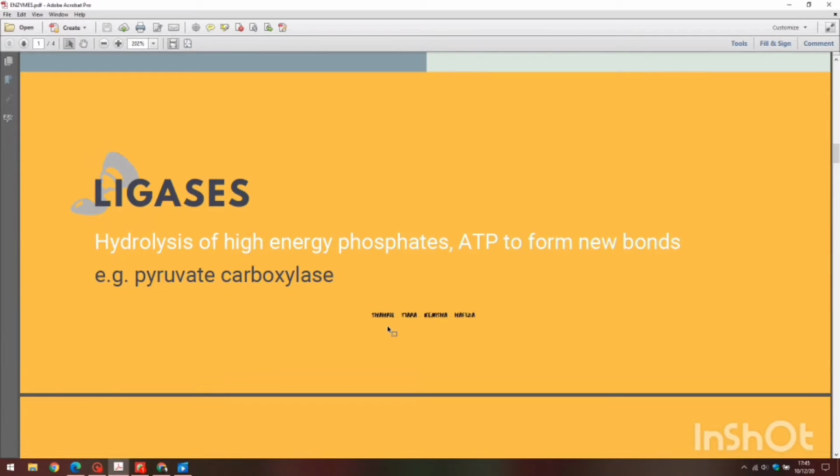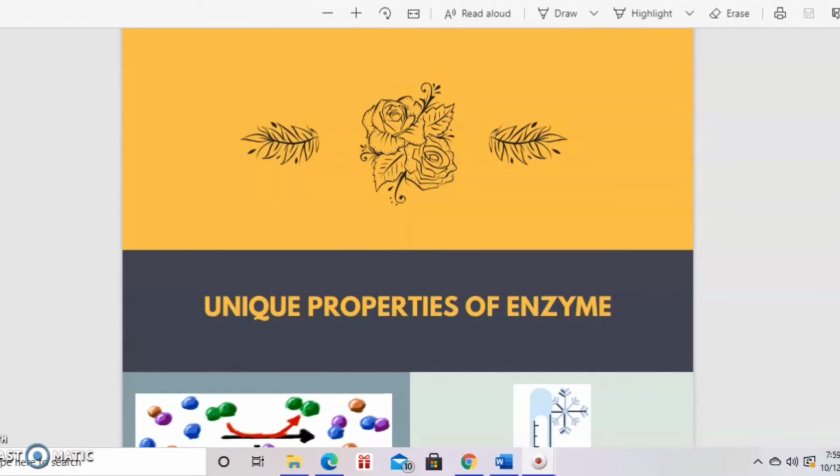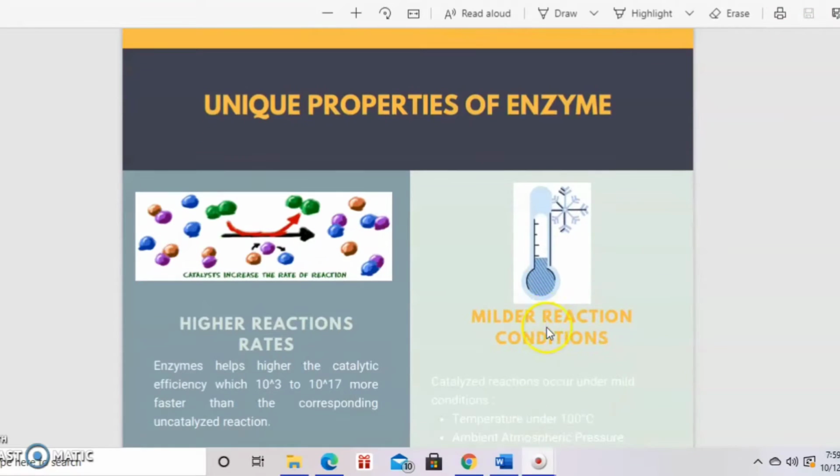Last, ligases. Ligases involve the hydrolysis of high-energy phosphates, ATP, to form new bonds. Ligases are important in DNA replication. For example, pyruvate carboxylase.